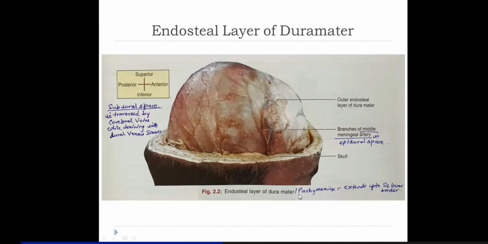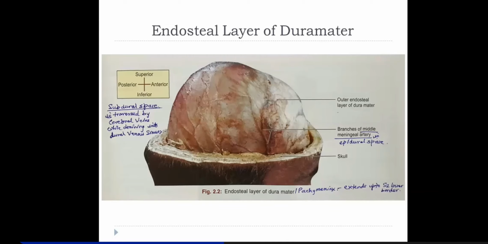And dura mater is thick and fibrous, and that's why it's called pachymeninx. The rest two, the arachnoid and pia mater together, are called leptomeninges. This dura mater from within the cranium also extends out into the vertebral canal.